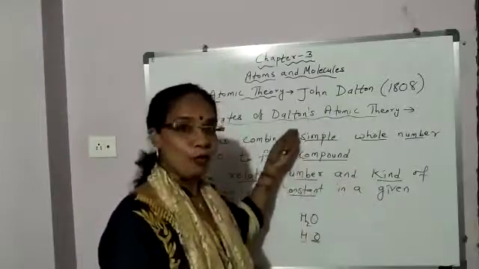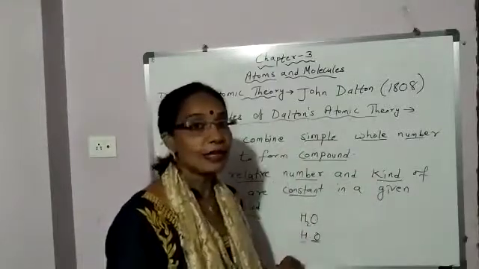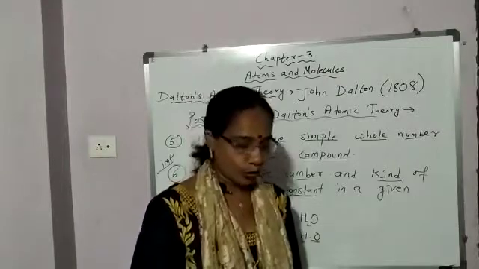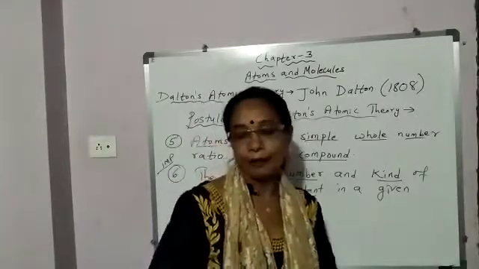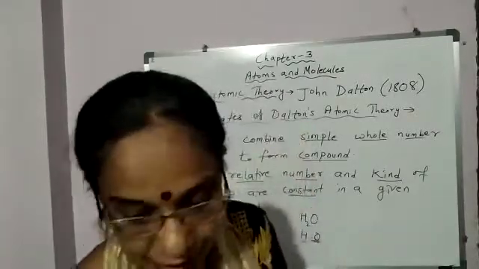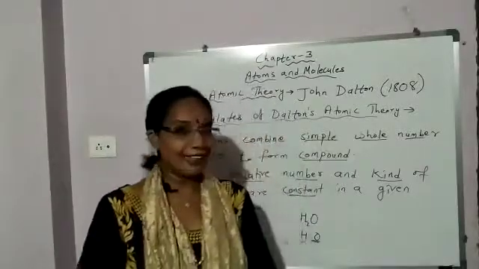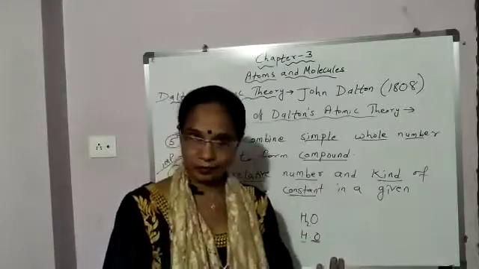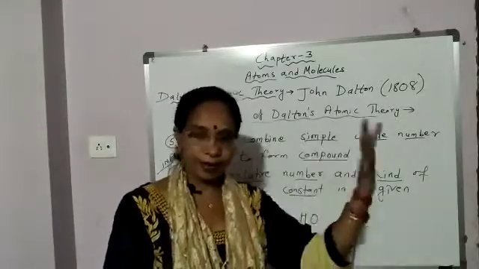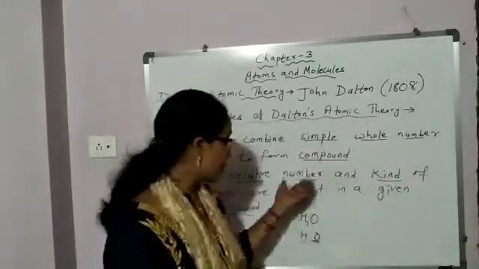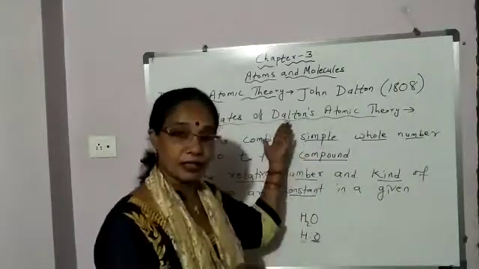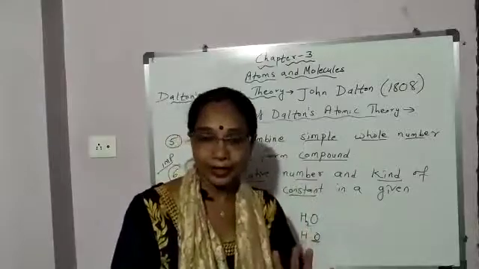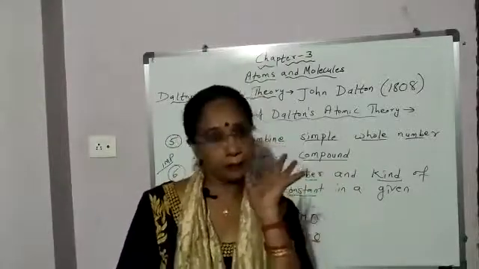Other than this, 2 more questions arise from this theory, Dalton's atomic theory. Okay, so this Dalton's atomic theory, how many postulates we discussed? 6. And it is not necessary that you write in this order only. Okay, you can write the 6th point, this point you can write first. This is just the points, postulates of Dalton's atomic theory, and this theory is about matter.